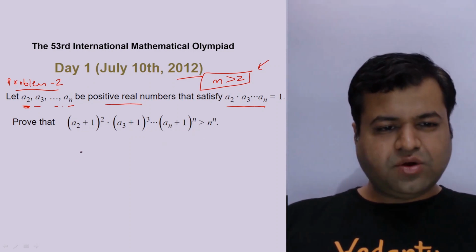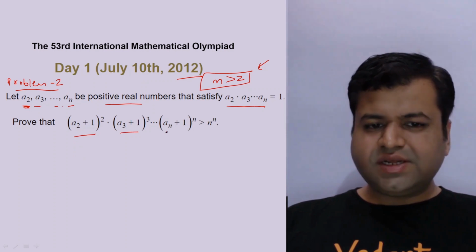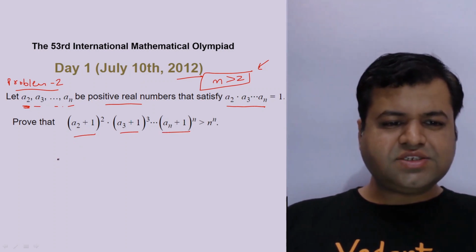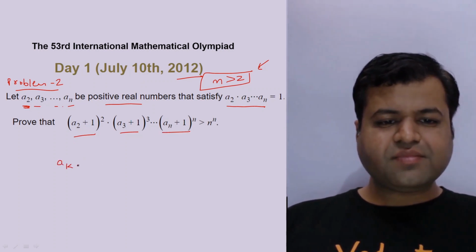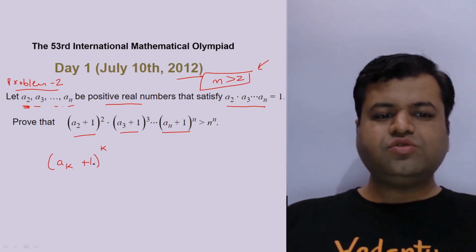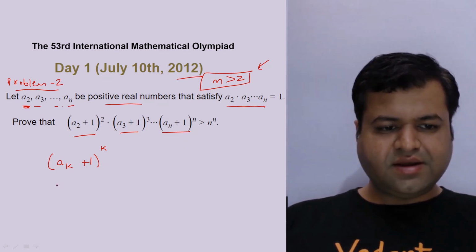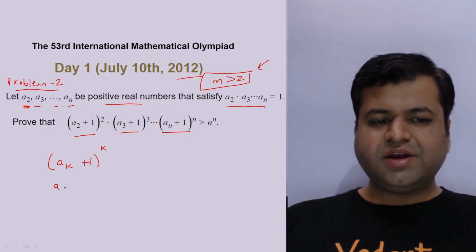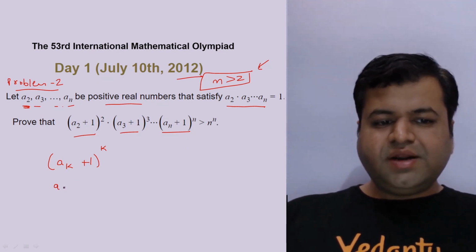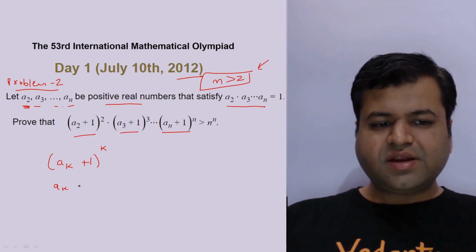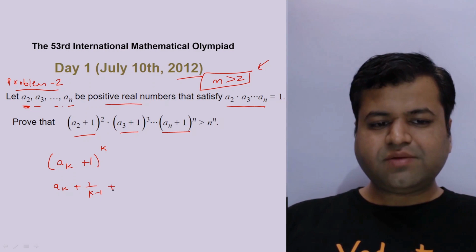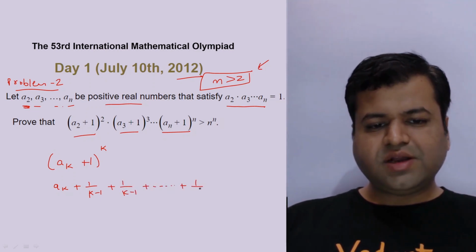Now if we consider these terms, let's take a general term (ak plus 1) raised to power k. So we will take this term, and we can say that if we apply AM greater than or equal to GM again, but not on this quantity, rather break it into k minus 1 more parts: 1 upon k minus 1 plus 1 upon k minus 1 and so on till 1 upon k minus 1.